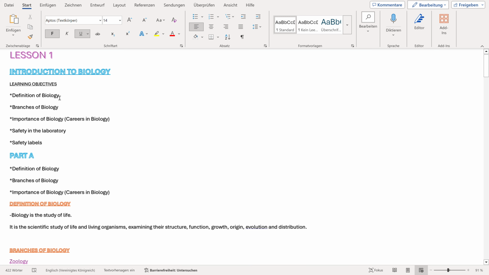Number 1, definition of biology. Number 2, branches of biology. Number 3, importance of biology, which is going to lead us to careers in biology. Number 4, safety in the laboratory. And number 5, safety labels.